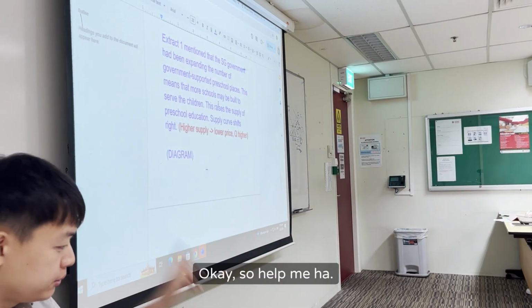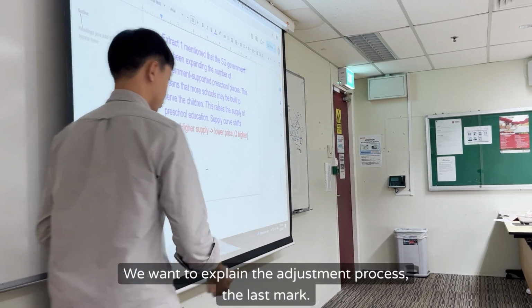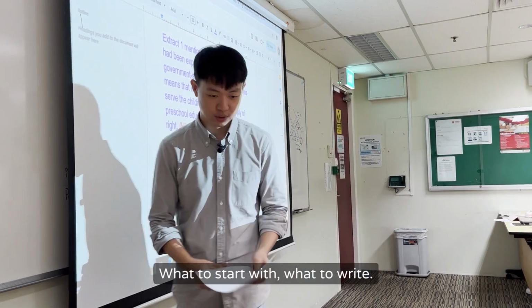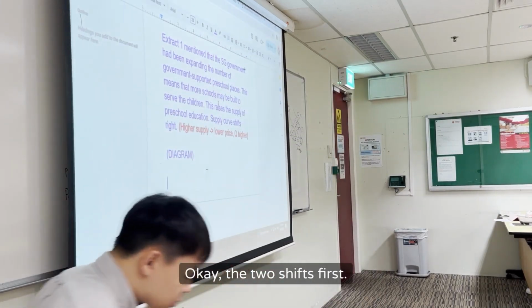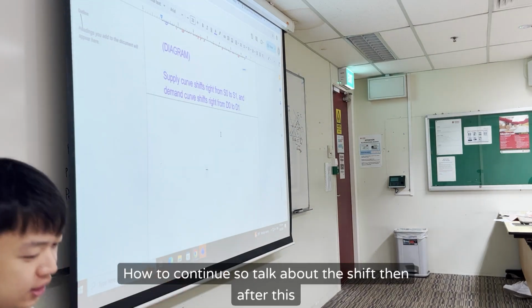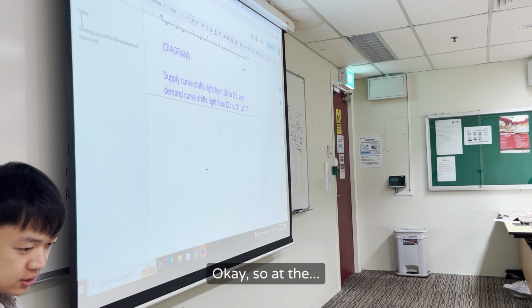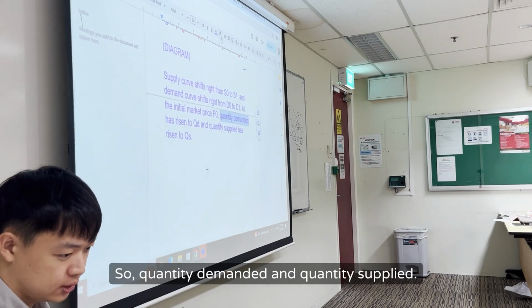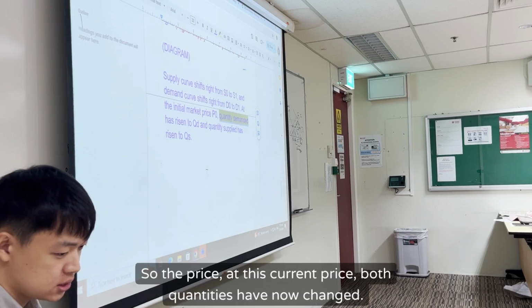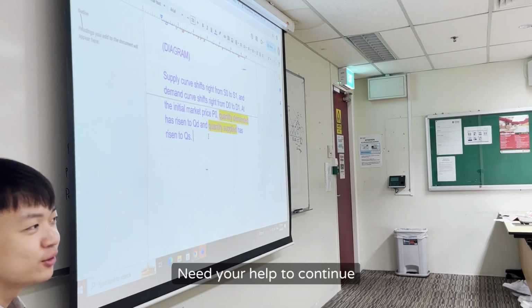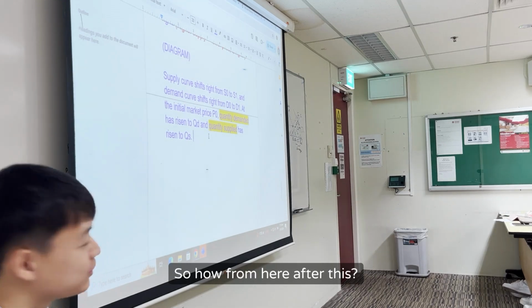Help me. We want to explain the adjustment process, the last mark. What to start with, what to write. So the two shifts first. So supply curve, how to continue? We talk about the shift, then quantity demanded and quantity supplied. At this current price, both quantities have now changed. I need your help to continue. Very difficult to get 1 mark.